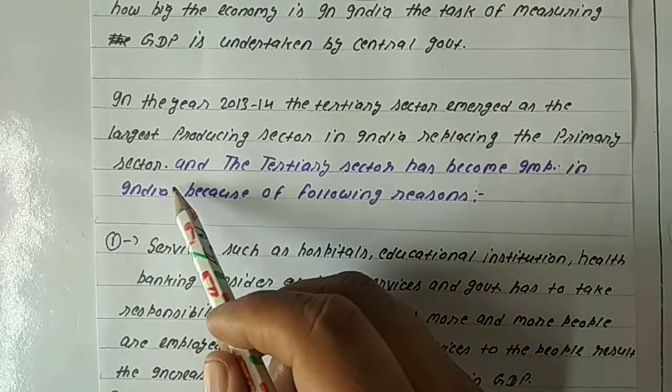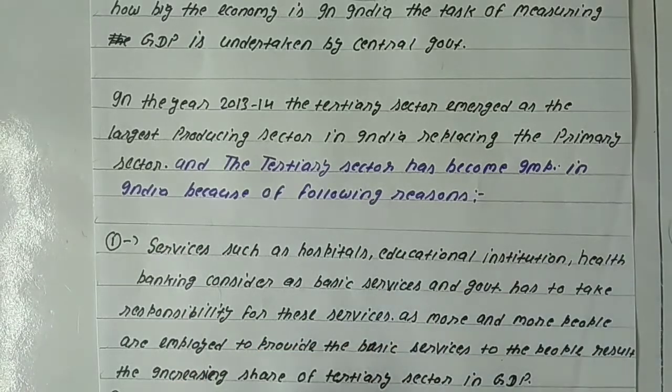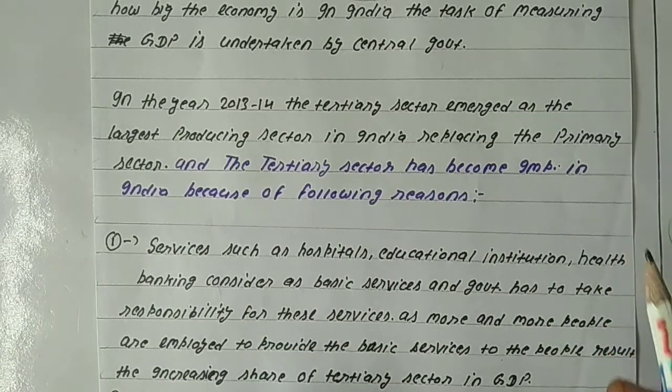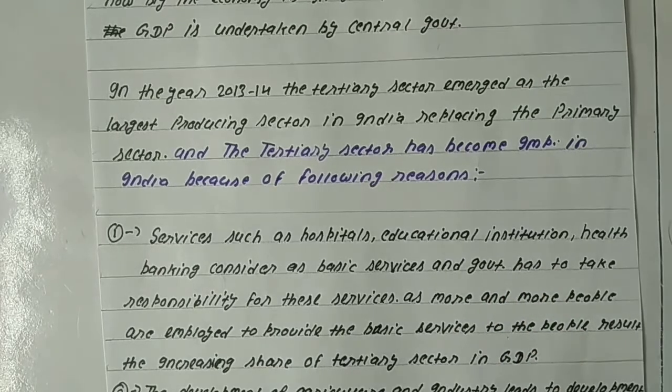The tertiary sector has become an important sector in India because of the following reasons. Students, the same graph is given in your NCERT book, so please see that graph also. Now we will see the reasons for the increasing importance of the tertiary sector in India.